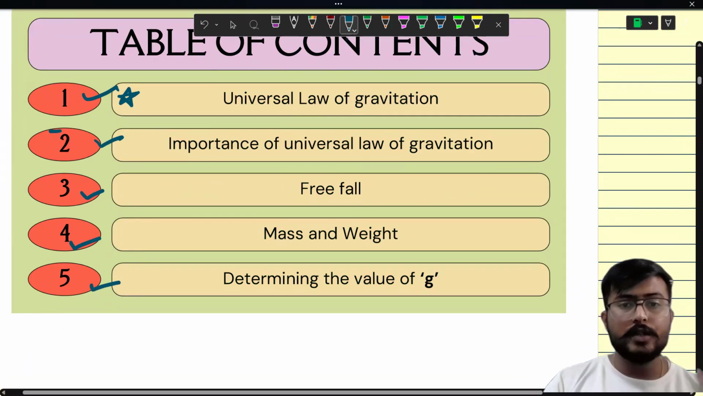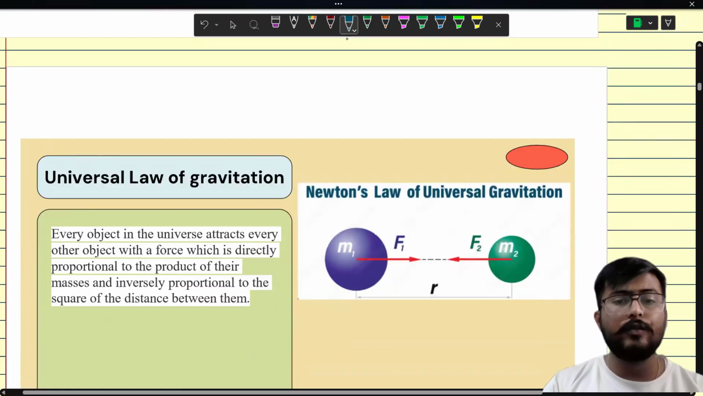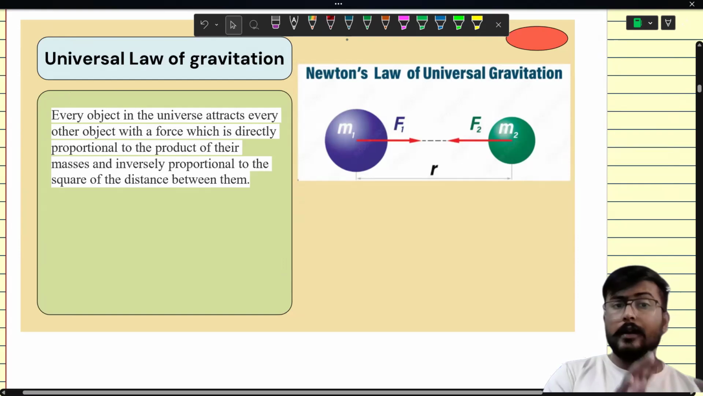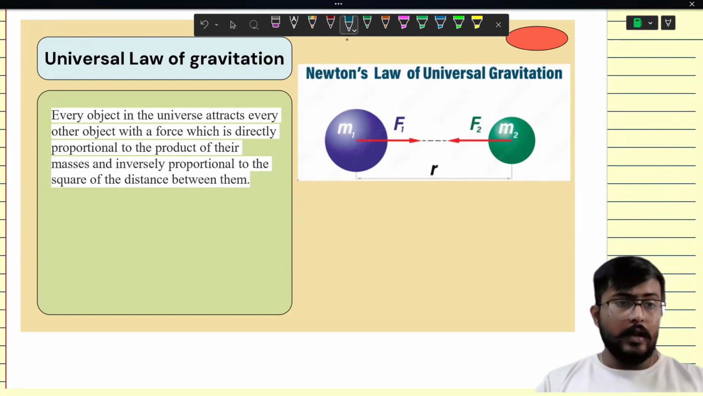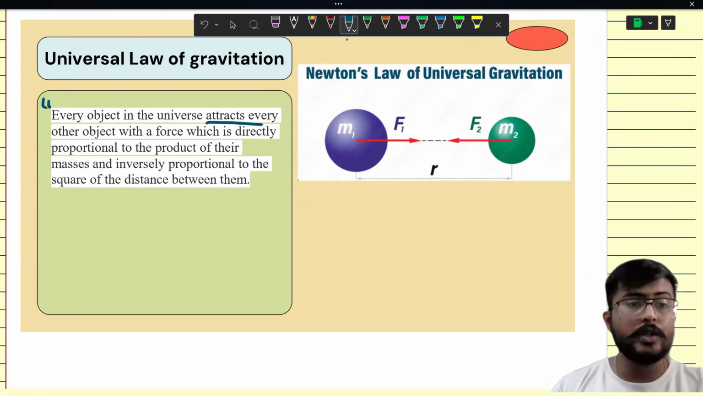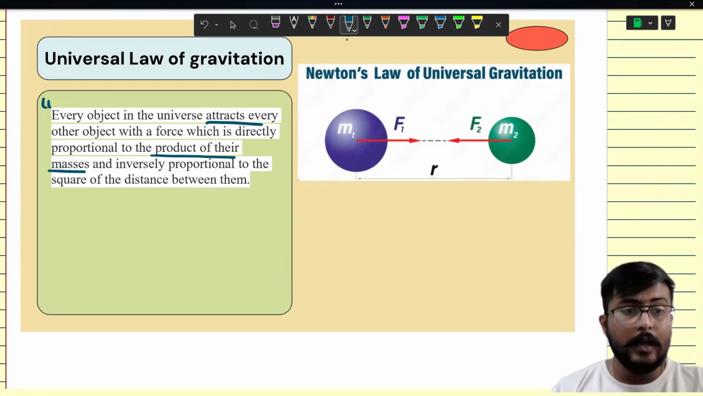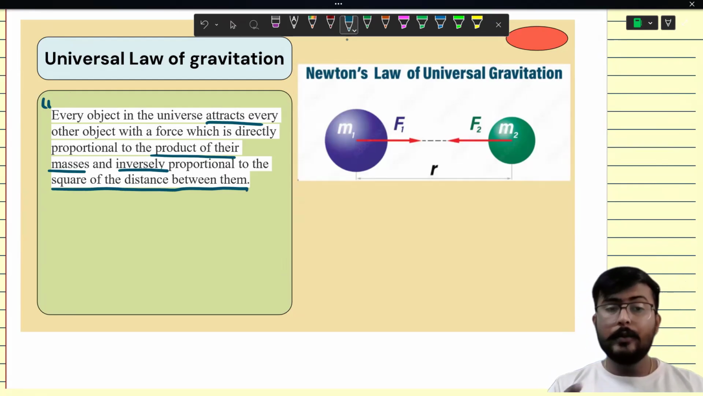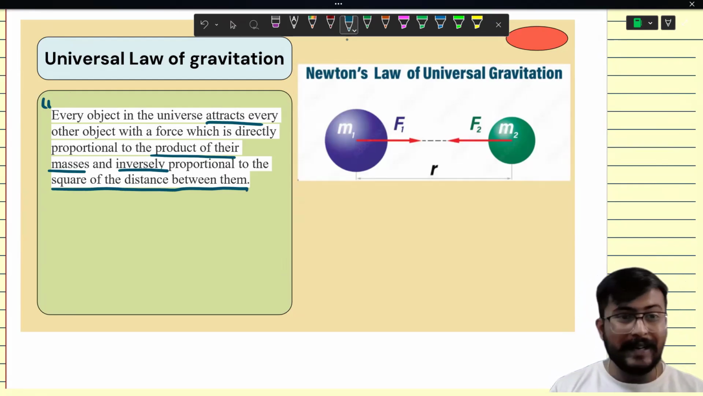So let's start with the first topic, that is universal law of gravitation. If I read it, every object in this universe attracts every other object with a force which is directly proportional to the product of their masses, and inversely proportional to the square of distance between them. If I go line by line, then you will say, sir, samajh nahi aaya, right?